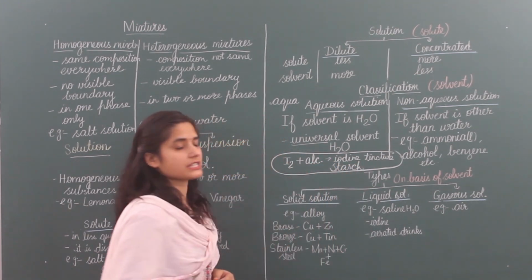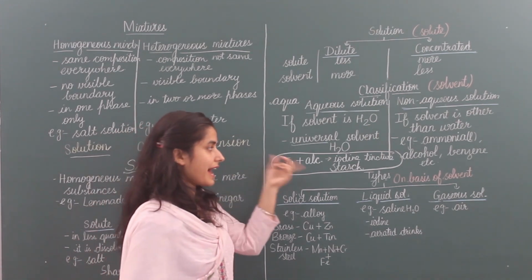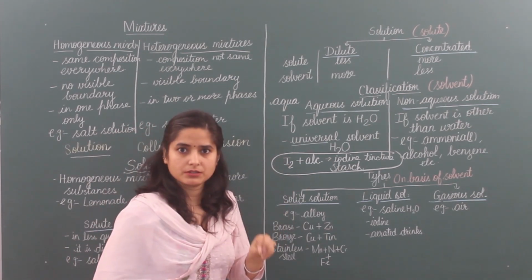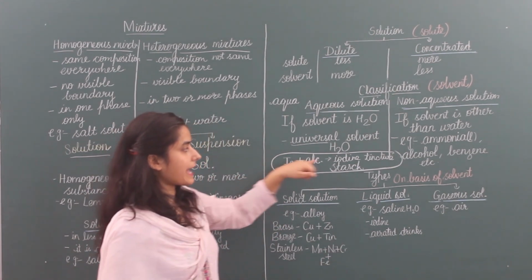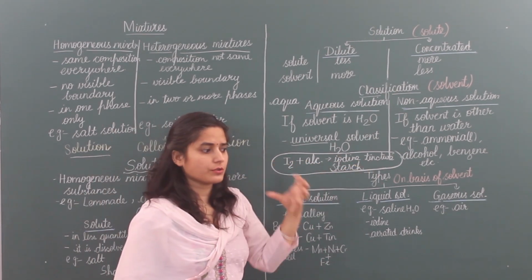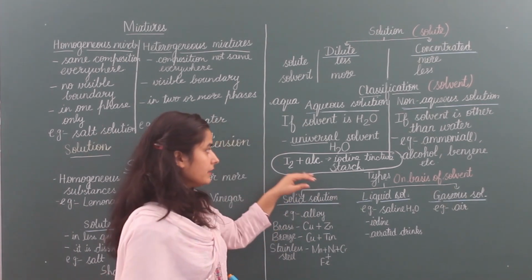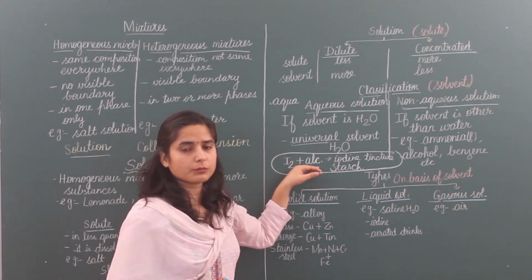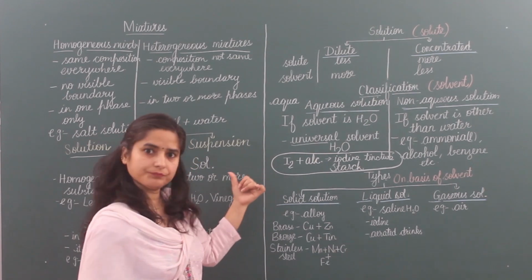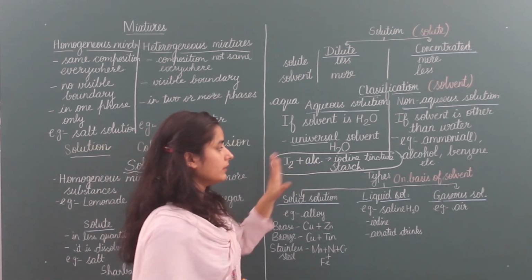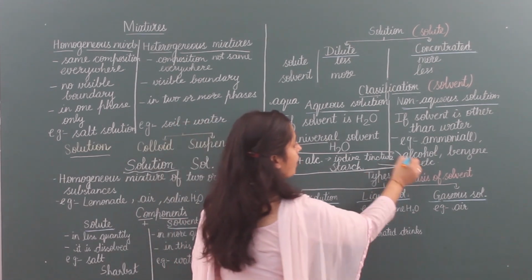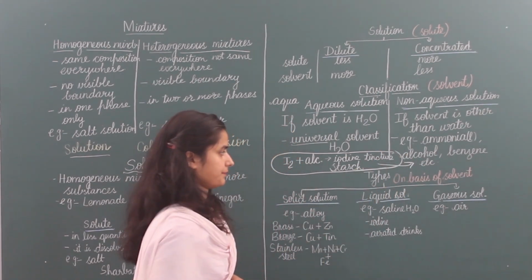You may also have seen in the lab, when we do the starch test, putting iodine solution on potato or rice. That iodine solution is actually iodine tincture and it looks brown in color. Iodine is added in alcohol because iodine can sublimate, so that's why it is stored in alcohol. So this is an example of a non-aqueous solution.